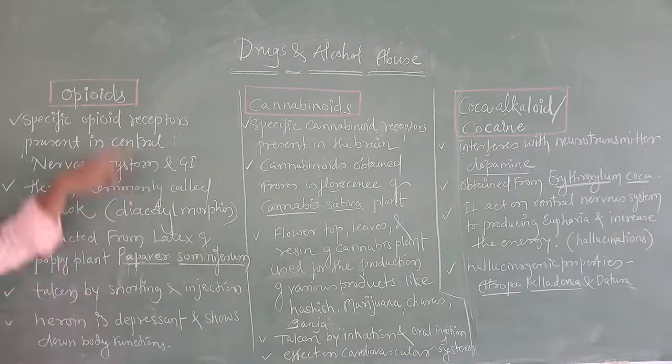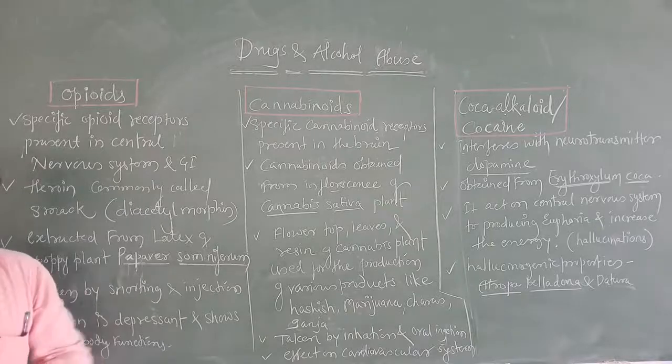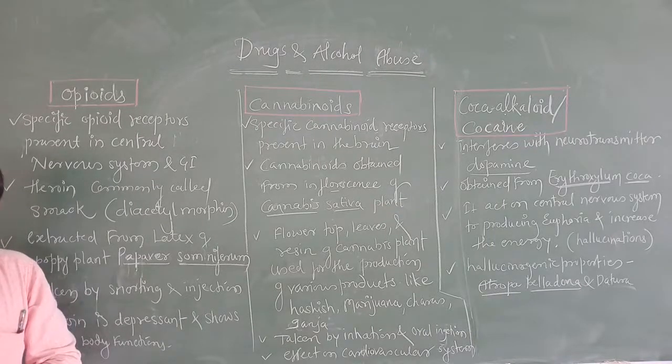This is about opioids. Under opioids, what have we studied? We studied how opioids act. Opioids act through specific receptors present in the central nervous system, and also the gastrointestinal system.